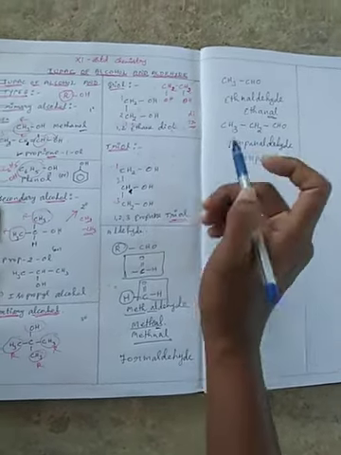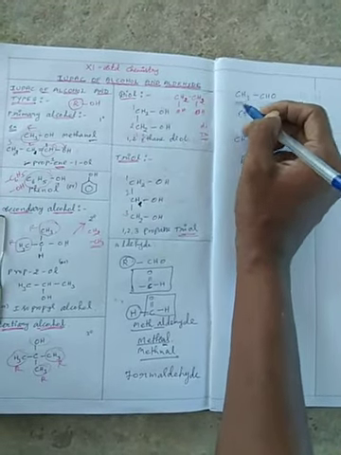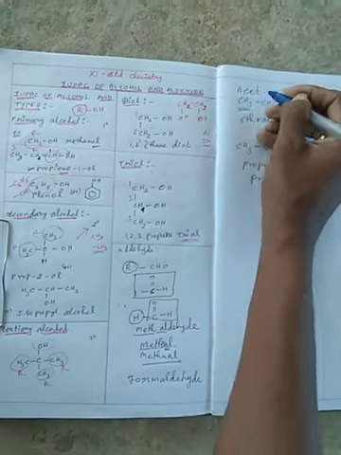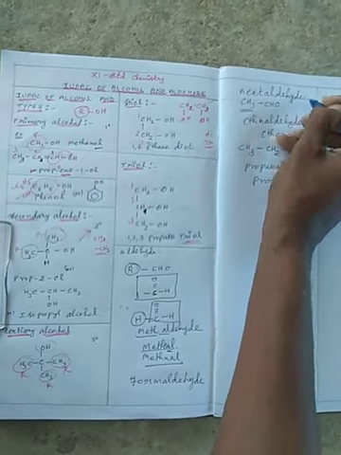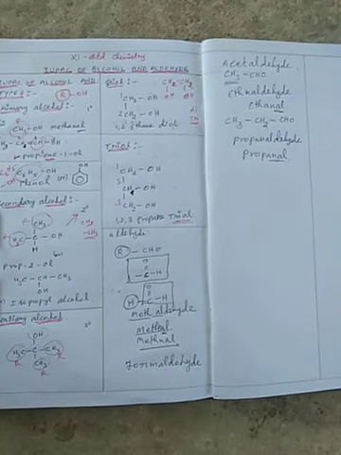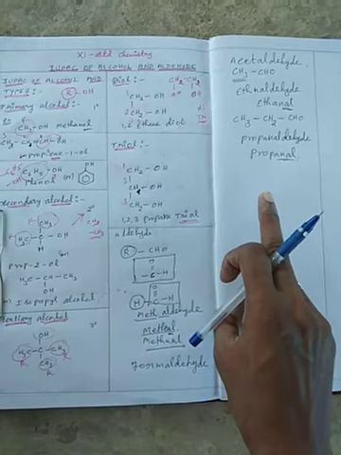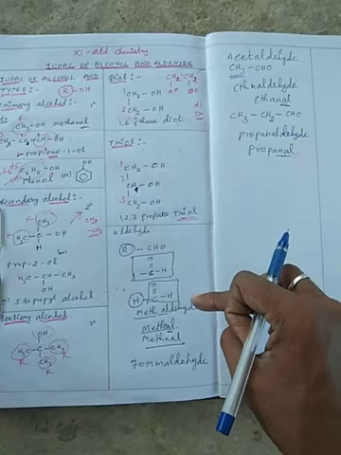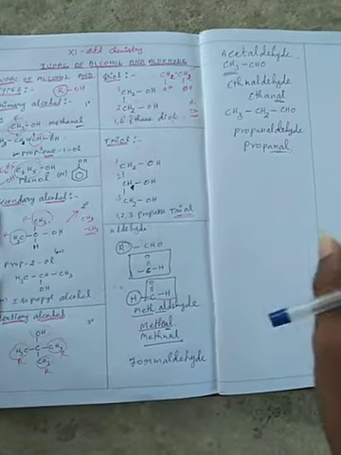And next is acetaldehyde, where the first methyl group is increased, so the common name is acetaldehyde. The next is crotonaldehyde, and then the chain increases further. The IUPAC name of the aldehyde functional group is very easy, propanal and so on, but the common names are difficult: formaldehyde, acetaldehyde, and so on.